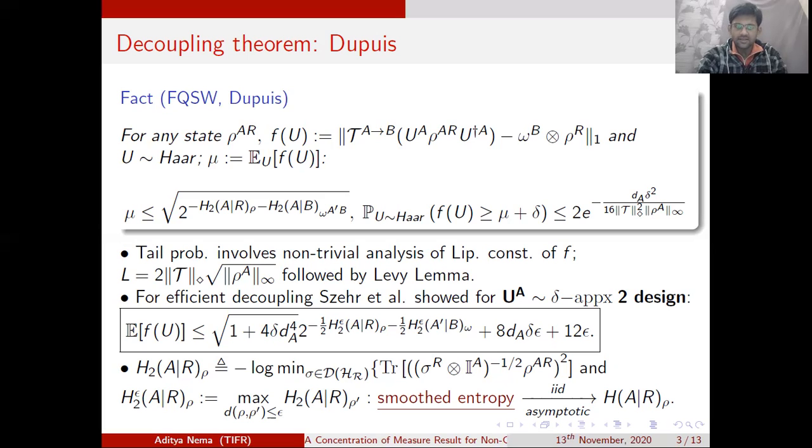But let's recall the definition of the smoothed version of the Renyi 2 entropy. It's nothing but the maximum over all the matrices rho prime which are positive and lie in an epsilon ball of rho, where the epsilon ball is defined either with respect to the trace distance or the purified distance, of the conditional Renyi 2 entropy evaluated with respect to rho prime. And why do we want a result with respect to the smoothed entropies?